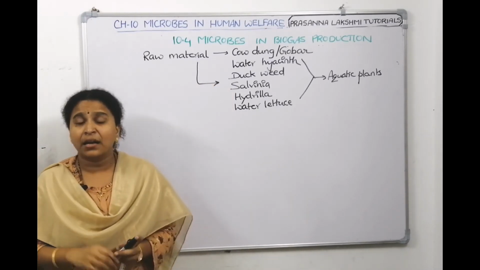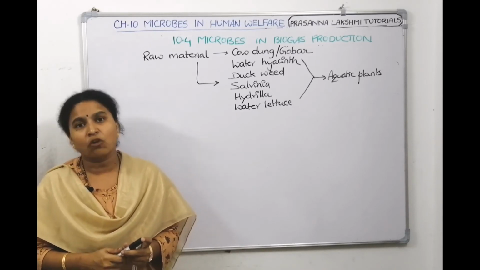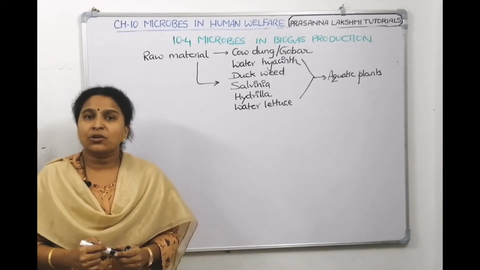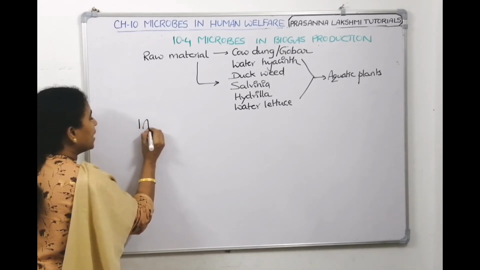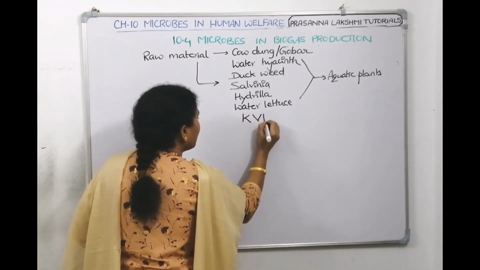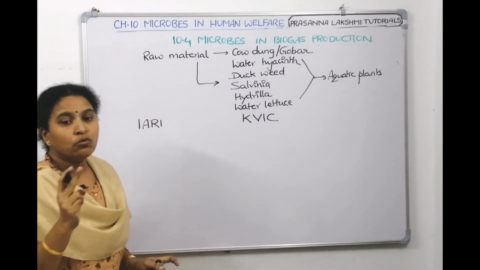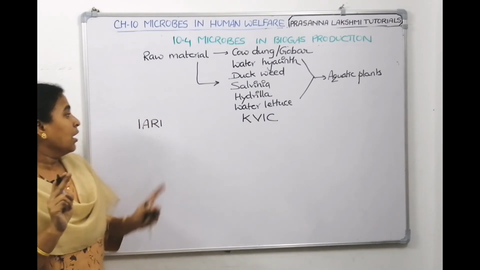Understood, children? And who developed the technology? To whom shall we give the credit of biogas production? There are two main organizations. One is called IARI and the second one is called KVIC. There are two organizations which have developed the biogas technology.